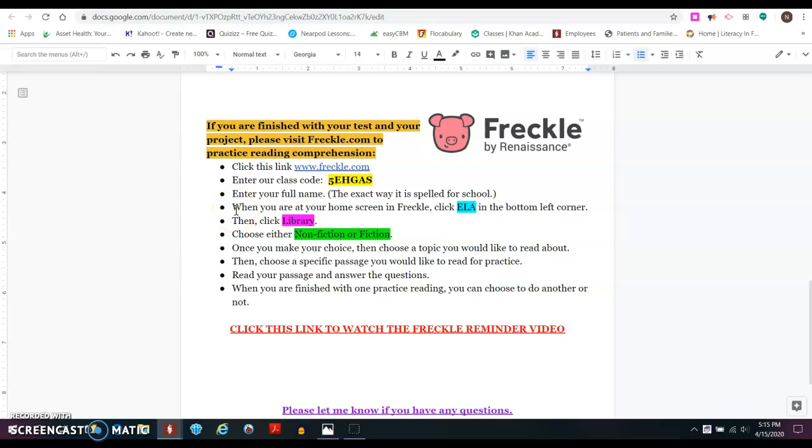Then when you are at the home screen in Freckle, you will click ELA in the bottom left corner. Then you will click Library. You will choose either nonfiction or fiction. And once you make your choice, then you will choose a topic within that genre, and then you will choose your specific passage. I don't care what it is. I just want you practicing your reading comprehension. You will read the passage that goes along with it and answer the questions. And when you are finished with one practice reading, you can choose to do another or not.